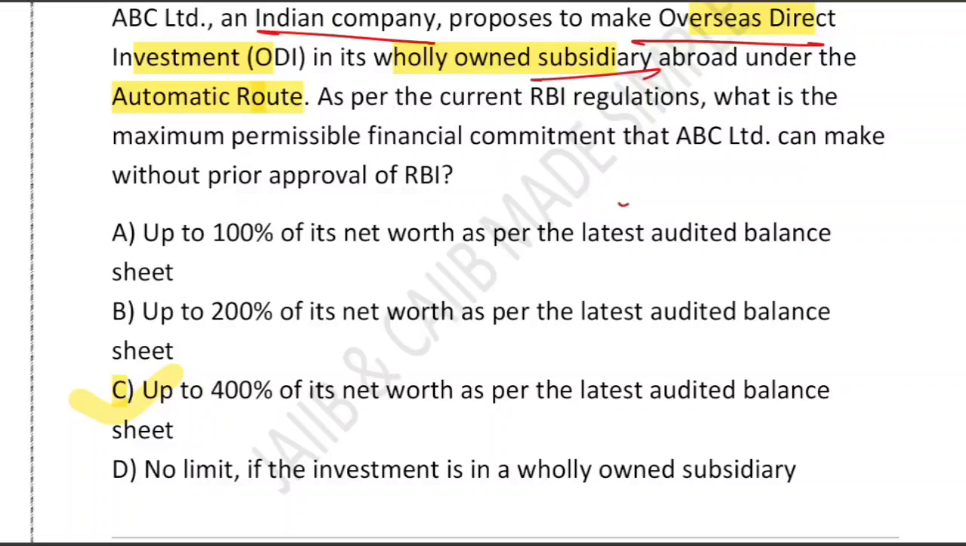That is the meaning of automatic route. Had they been required to take permission of RBI, then that would not be called automatic route. That will be called approval route. And financial commitment, what are the things included in the financial commitment?